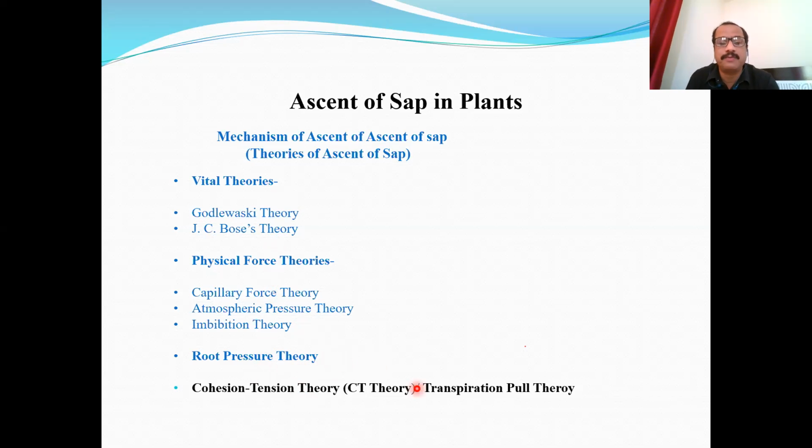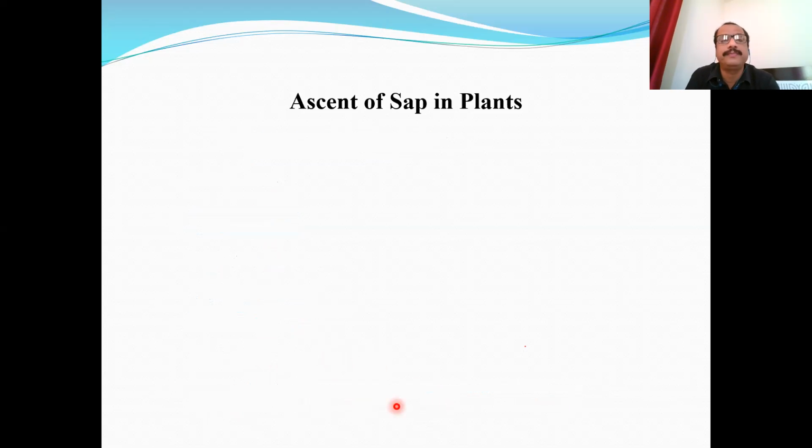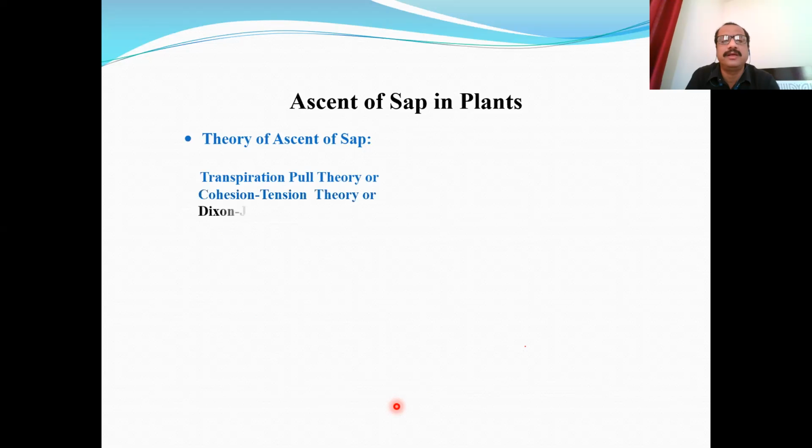There is only one important theory that is a part of your syllabus, and this theory is the cohesion-tension theory, also called the CT theory or transpiration pull theory. So we'll have our emphasis on this theory, and we'll discuss it in much detail. The theory of ascent of sap, transpiration pull theory or cohesion-tension theory, is also called the Dixon-Joly theory, after the proponent scientists Dixon and Joly. This theory was proposed in 1894, more than 100 years ago, by two scientists.